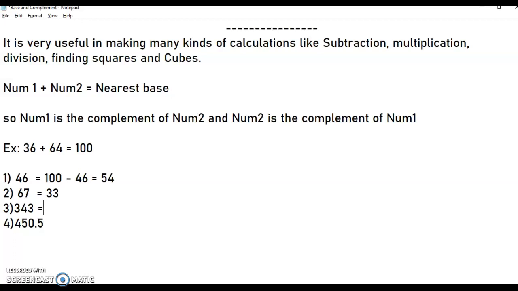Similarly, the last number will be subtracted from 10 and the first 2 digits will be subtracted from 9. Take 6, 5, 7. The last number will be subtracted from 10 and the first 2 digits will be subtracted from 9. We can do it like this also: 9, 9, 10 minus 3, 4, 3.